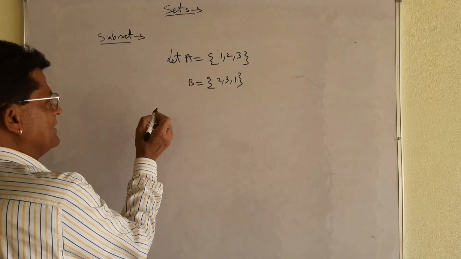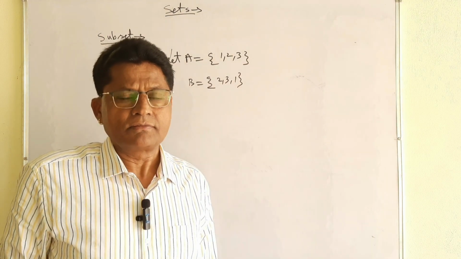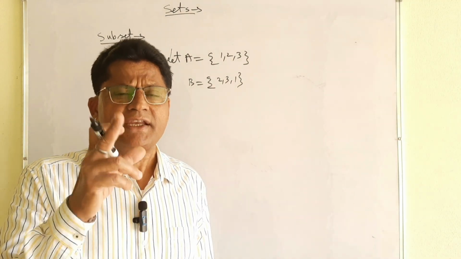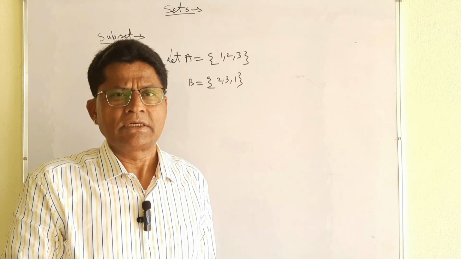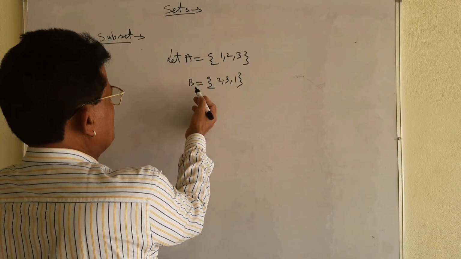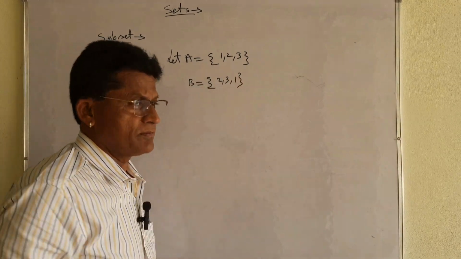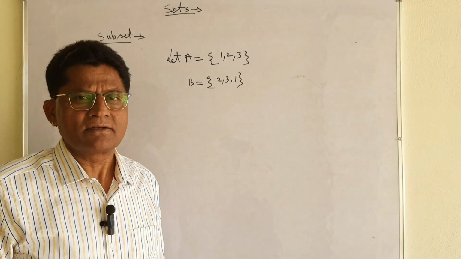Because I want to explain the symbol if and only if, where the students feel very much difficulty to understand. What is that symbol? You see, A and B, the elements of A and B are the same.